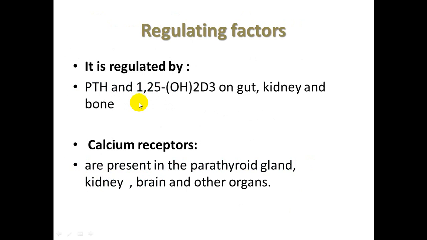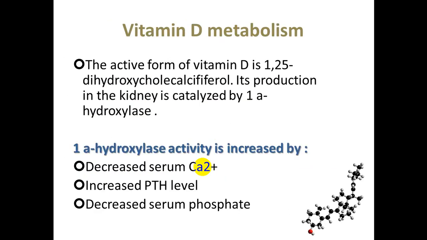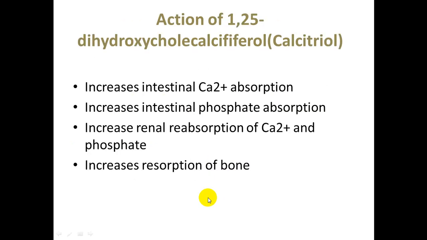Regulatory factors are parathyroid hormone and 1,25-dihydroxycholecalciferol, which is the active form of vitamin D, acting on the gut, kidney, and bone. Calcium receptors are mainly in the parathyroid gland, kidney, brain, and other organs. The active form of vitamin D, 1,25-dihydroxycholecalciferol, is produced in the kidney, catalyzed by 1-hydroxylase. 1-hydroxylase activity is increased whenever there is decreased serum calcium, increased parathyroid hormone, or decreased serum phosphate.